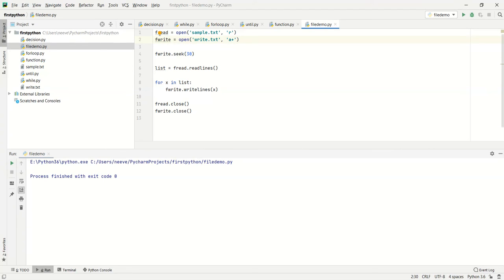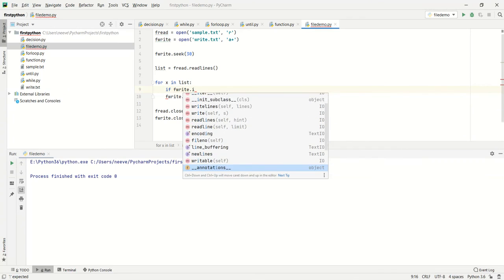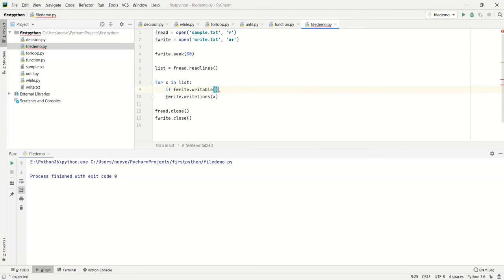Maybe we can use the file name and mode. We have the option, before we write, to check whether the write operation is allowed or not. Before writing, with fwrite we have the option is writable, and if it is writable, then we can write.